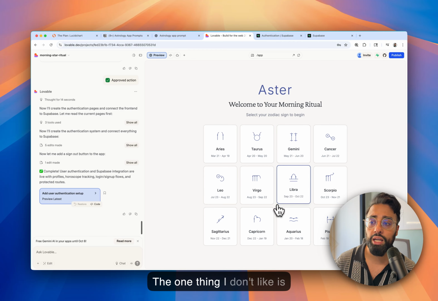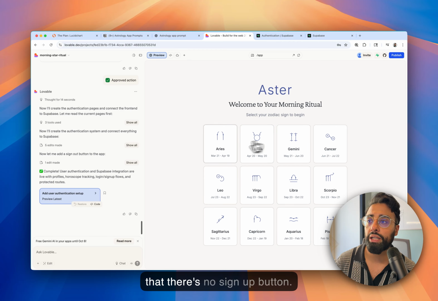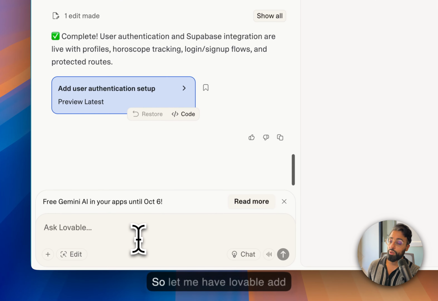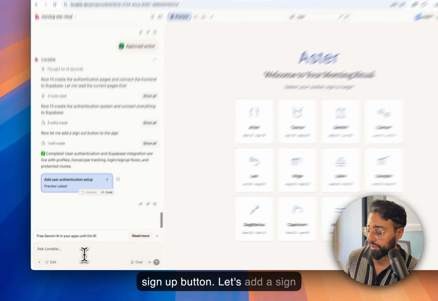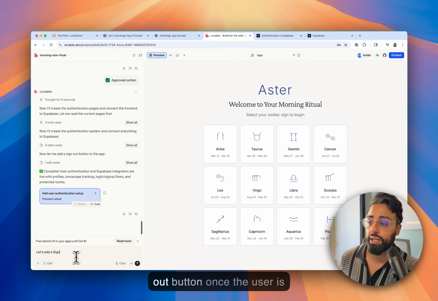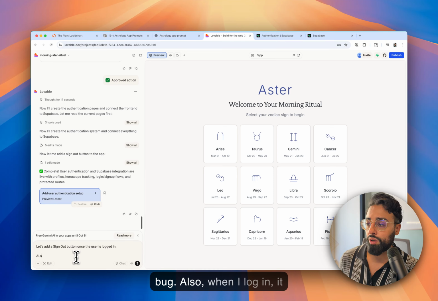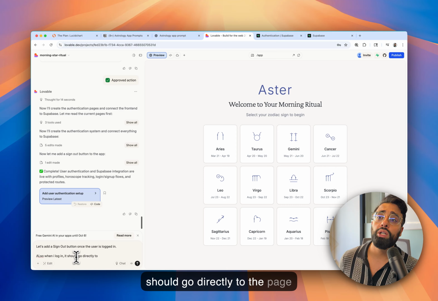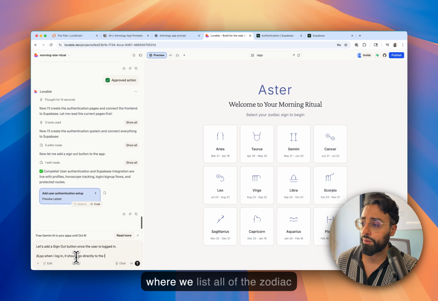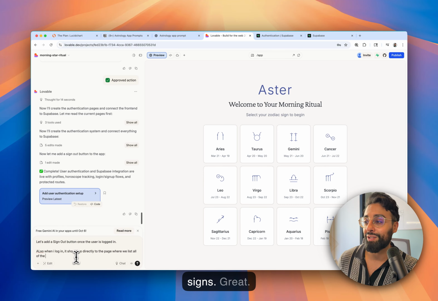The one thing I don't like is that there's no sign out button. So let me have Lovable add a sign out button. Let's add a sign out button once the user is logged in. And while I'm at it, I'm also going to describe that bug. Also, when I log in, it should go directly to the page where we list all of the zodiac signs.